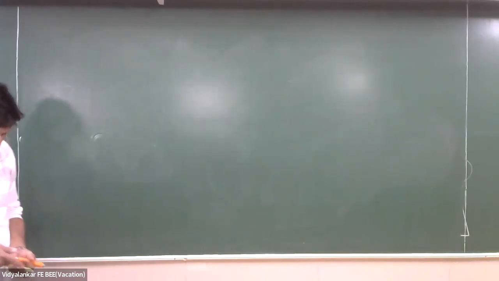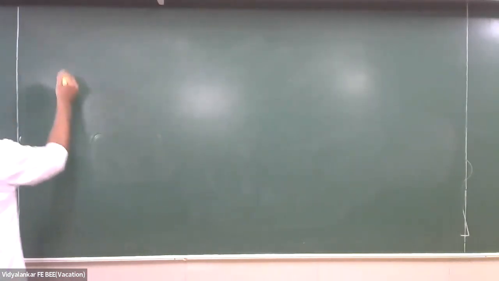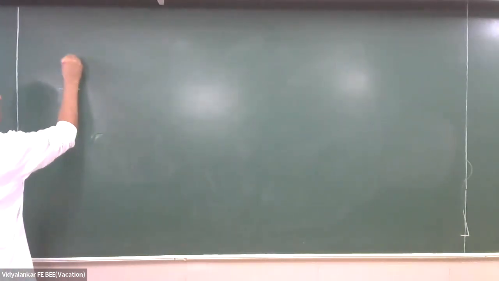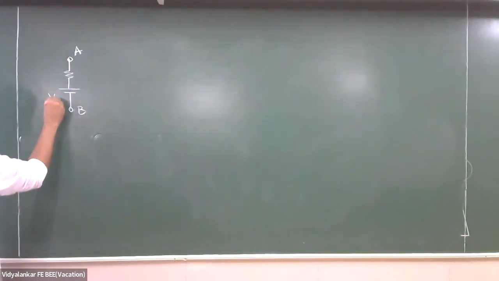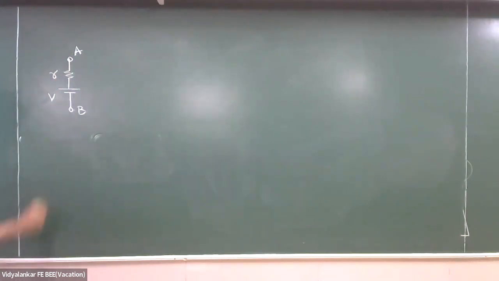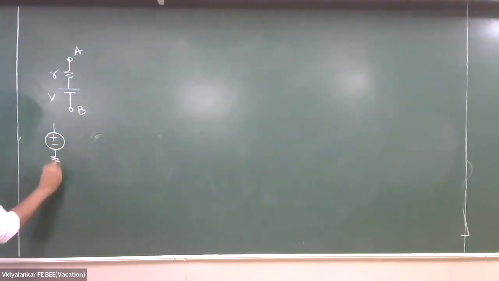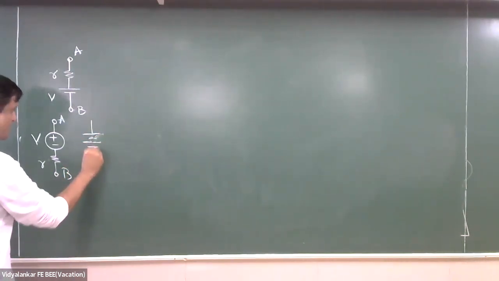Children, let me draw a few things, maybe you will remember what I am talking about. This is V, this is R, or I may have this symbol.